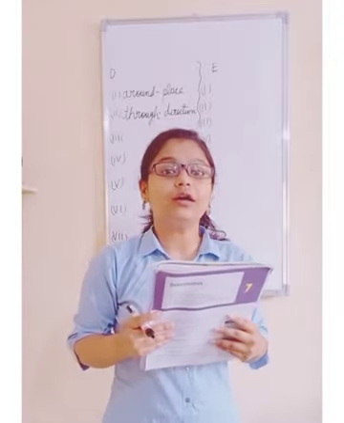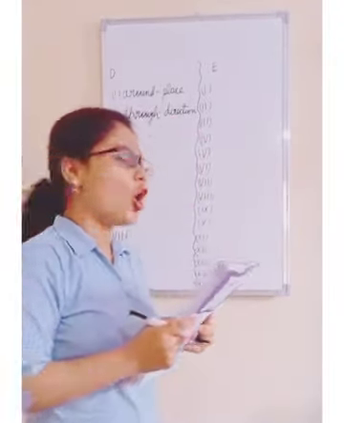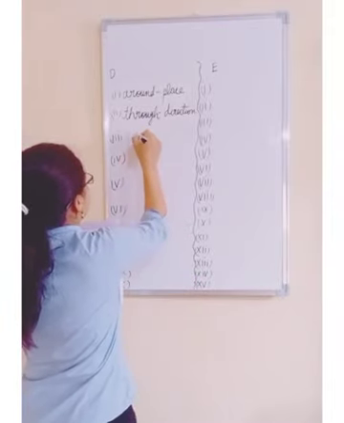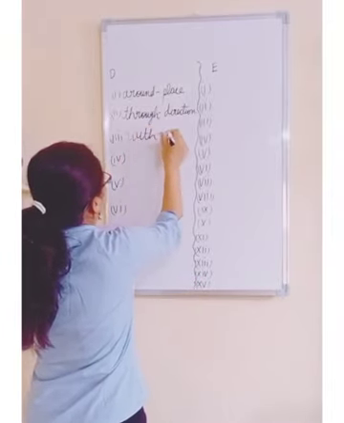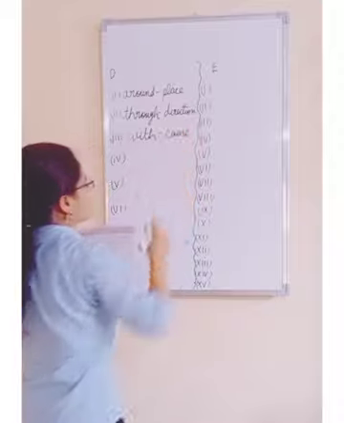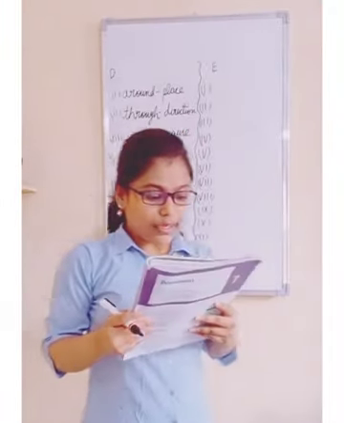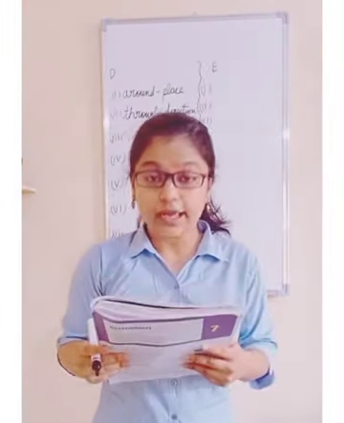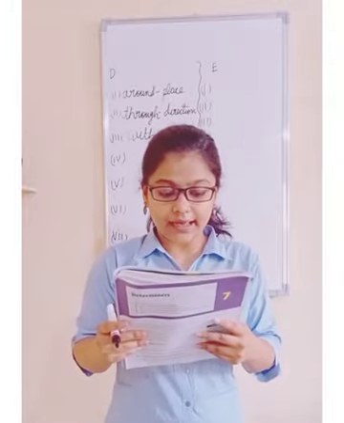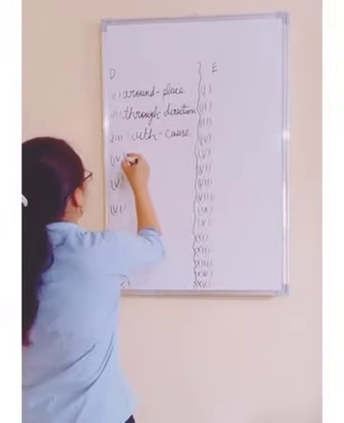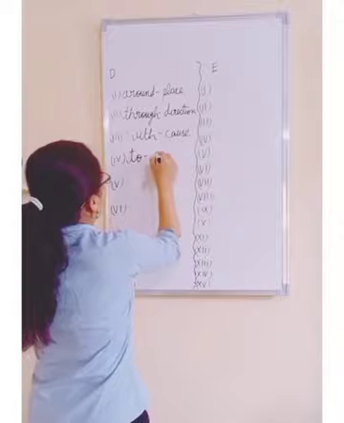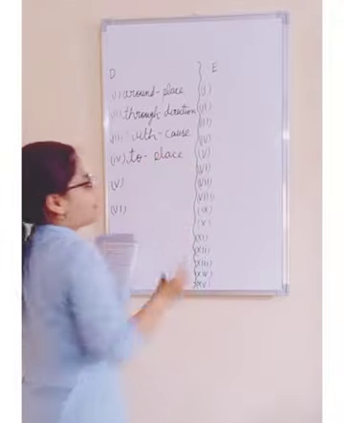'With' comes under, yes, preposition of cause. So you will underline 'with' and write preposition of cause. Next is, we did not go to office today. We had a holiday. So you have to underline 'to' and it is a preposition of place.